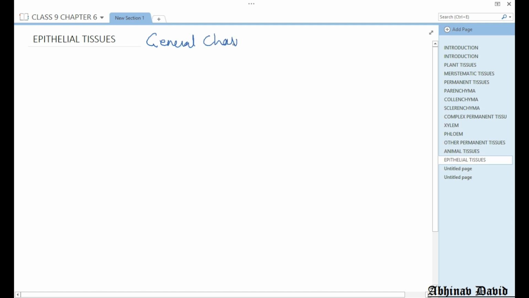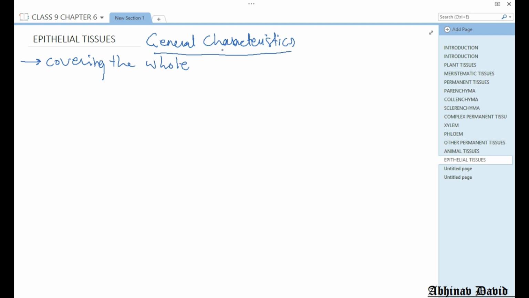As I told you in the last class also, epithelial tissues are also called covering tissues, covering the whole body. They cover each and every part of our body. Most of the body parts in our body are covered by the epithelial tissues, whether they are present inside the body or on the outer surface.